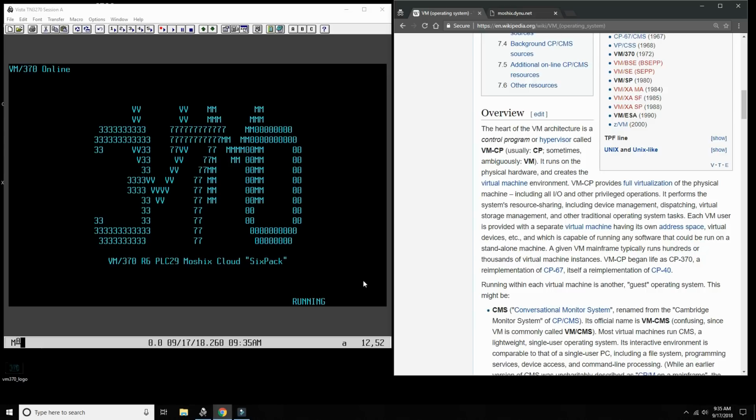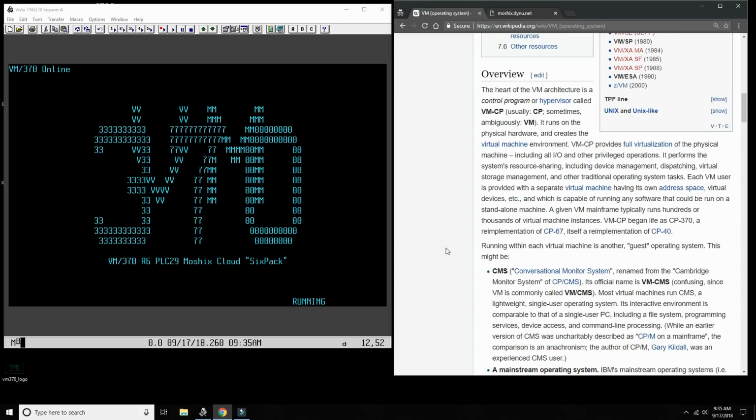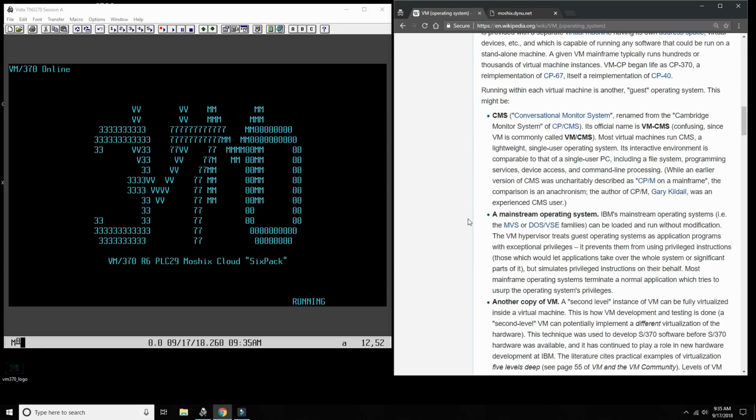Now every user gets a virtual machine, and inside the virtual machine there's CMS running. And today we're going to explore CMS a little bit, and then in one of the future installments of this mini-series we'll look at CP much more in depth. But today we're going to be playing with CMS.